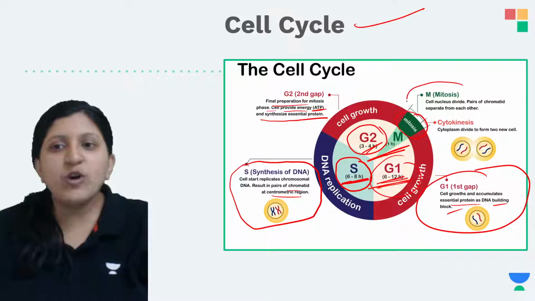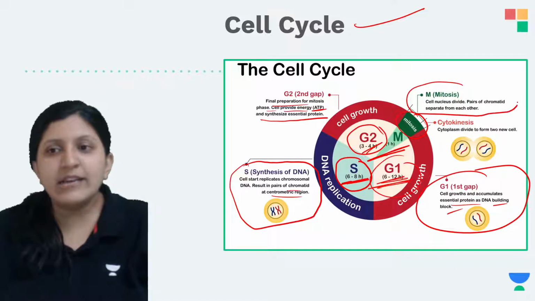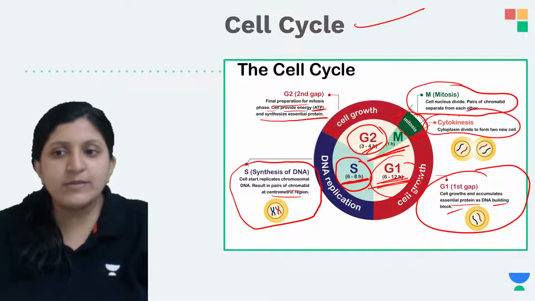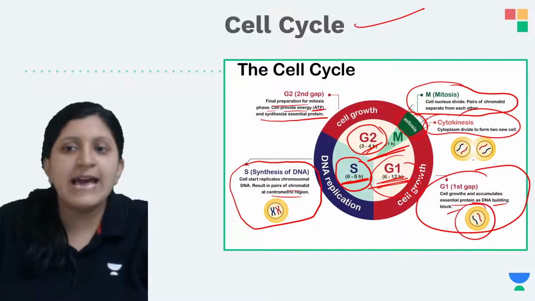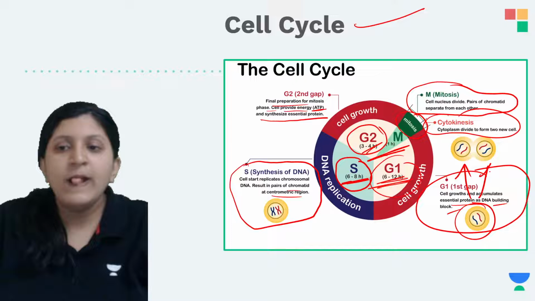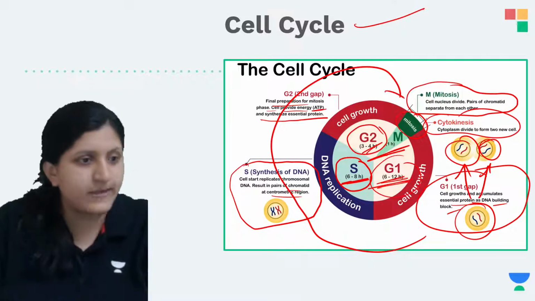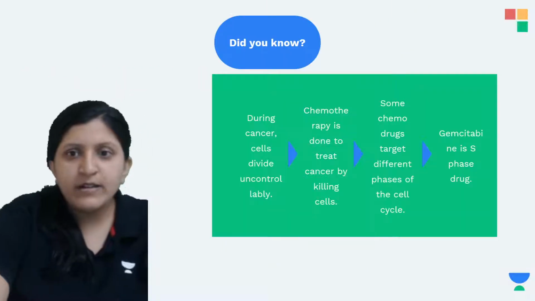Under mitosis we see division of the nucleus and division of the cytoplasm. One parent cell is divided into two daughter cells. This way the cycle keeps running. All right.